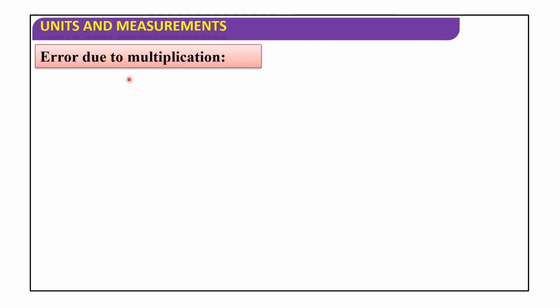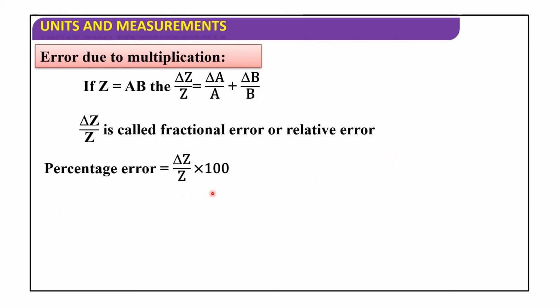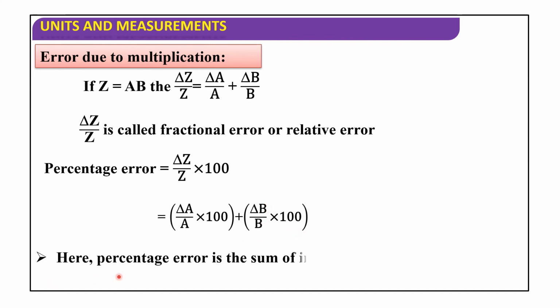Error due to multiplication. Let us discuss. If z is equal to ab, then delta z by z is equal to delta a by a plus delta b by b. Delta z by z is called fractional error or relative error. So percentage error is equal to delta z by z into 100, that is equal to delta a by a into 100 plus delta b by b into 100. So here percentage error is the sum of individual percentage errors.